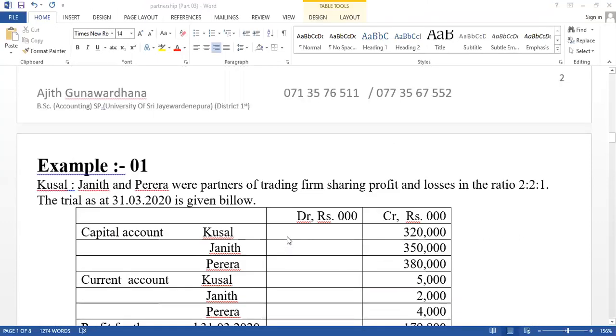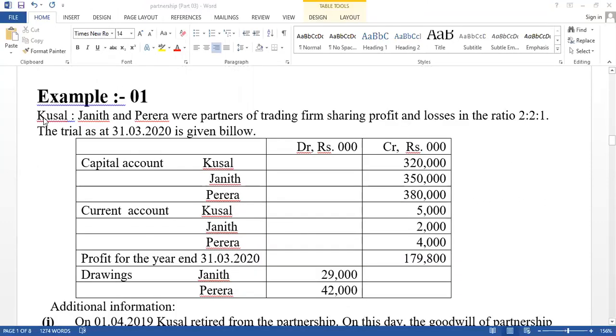Example 1. Think about Kasun, Janith and Pereira were partners in a trading firm, sharing profit and loss 2:2:1. Three partners are available. This is the old ratio. Trial balance is given as at 31st March 20. Capital balances are given for the 3 partners. Current account balances are also given. Profit is already calculated, and drawings are given for Janith and Pereira.